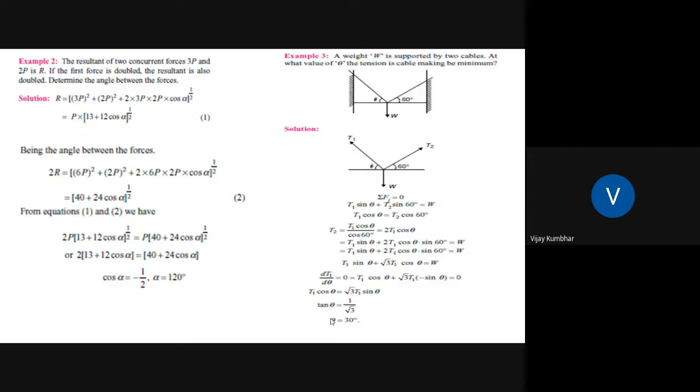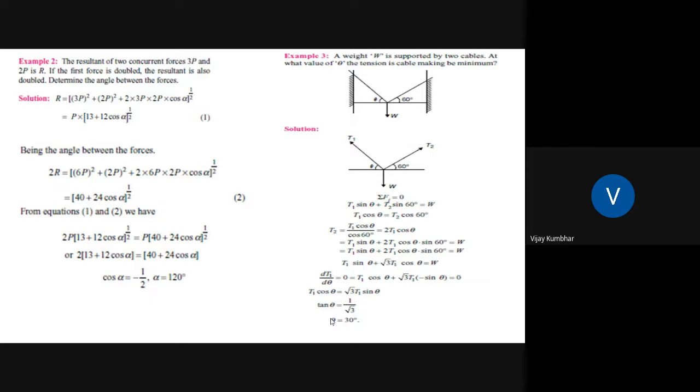Here is another example, and such types of examples can be asked even in your GATE exam. The resultant of two concurrent forces 3P and 2P is R. If the first force is doubled, the resultant is also doubled. Determine the angle between the forces.